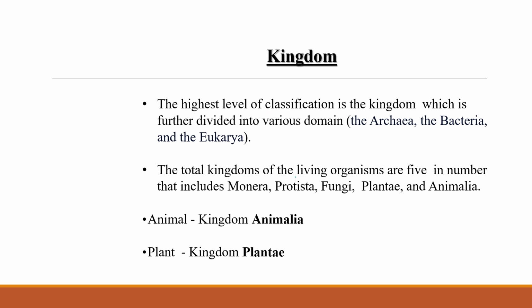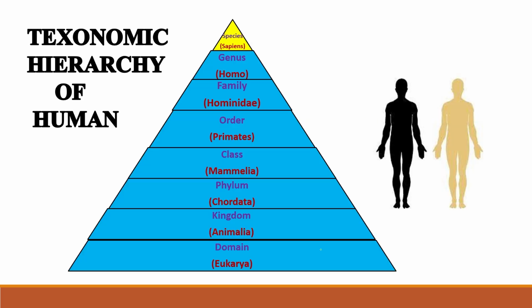So, the total kingdoms of living organisms are of 5 types: Monera, Protista, Fungi, Plantae, and Animalia. All the animals come in kingdom Animalia, and all the plants come under kingdom Plantae. Clear? Now, let's discuss one example from the animal side. We are taking human here, as in your NCERT book. And for the plant side, we are taking Mangifera indica, mango.